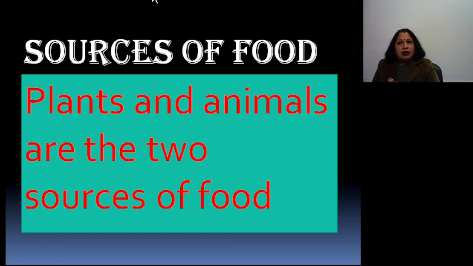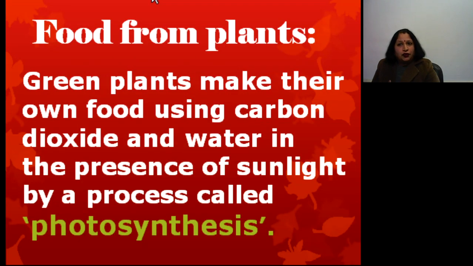So thus, what are the sources of food? What are the two major sources of food? We know they are plants and animals. These are the two sources of food. Most of the food comes from plants and some from animals. So first we discuss the major source of food, which we obtain from plants. So, food from plants.